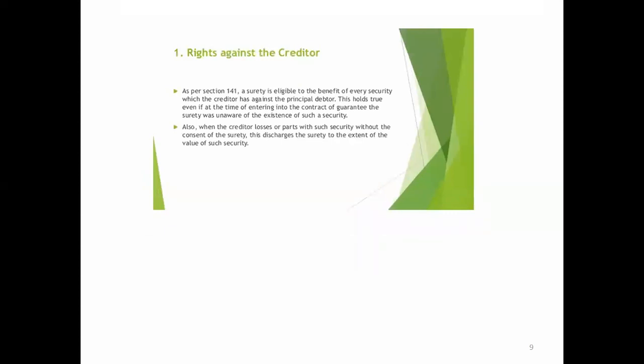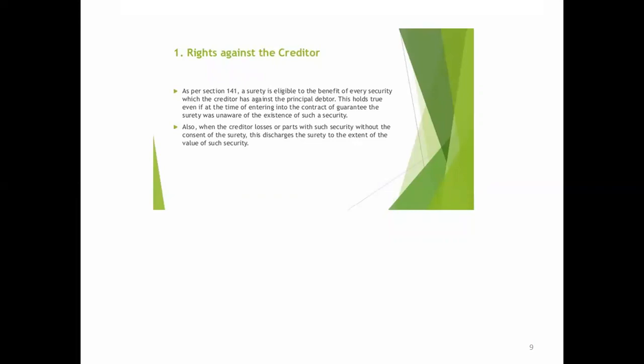Next one, rights against the creditor. As per section 141, the surety is entitled to the benefit of every security which the creditor has against the principal debtor.